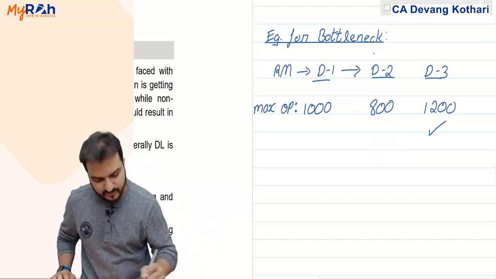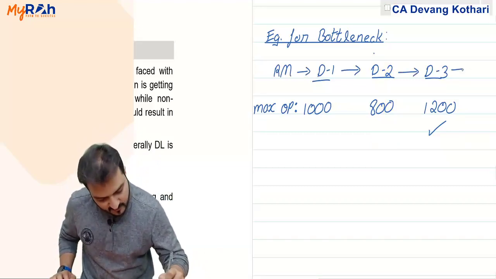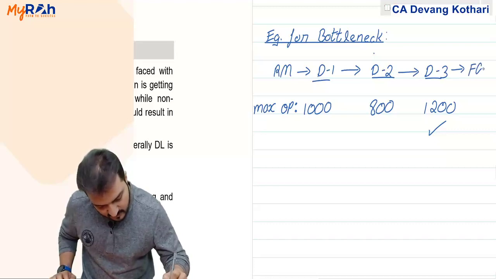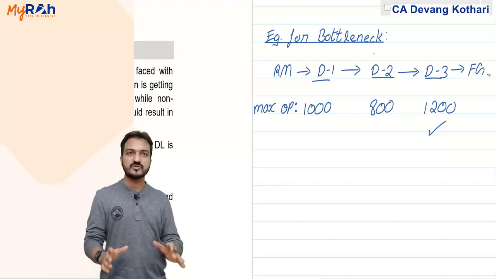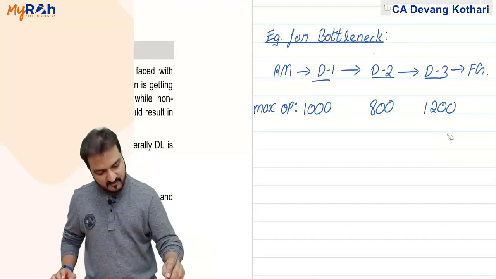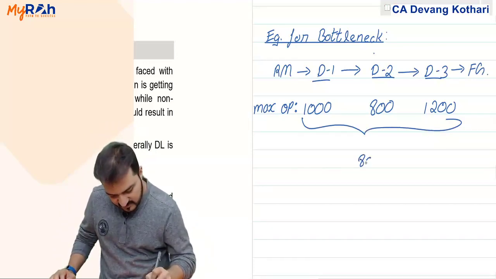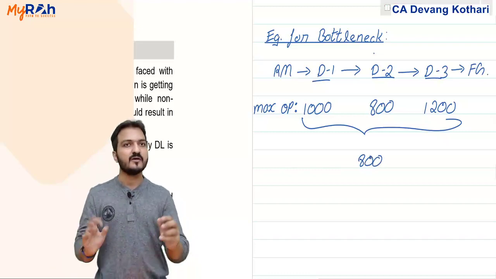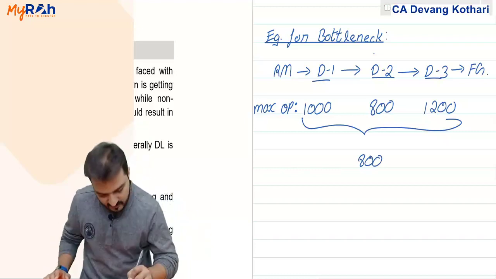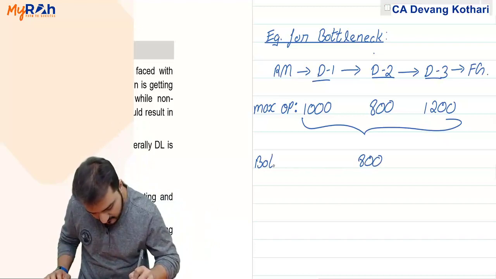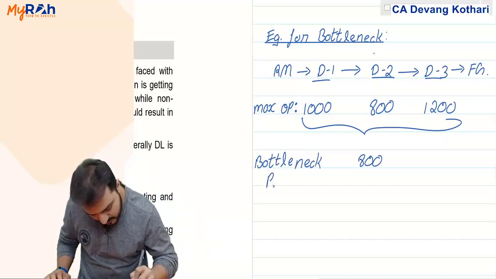Output of D1 goes to D2, output of D2 goes to D3, and output of D3 becomes the finished goods. Maximum how many finished goods can I produce? Well, the maximum finished goods that can be produced will be whichever is lowest out of the 3, 800. That 800 is called my bottleneck production.